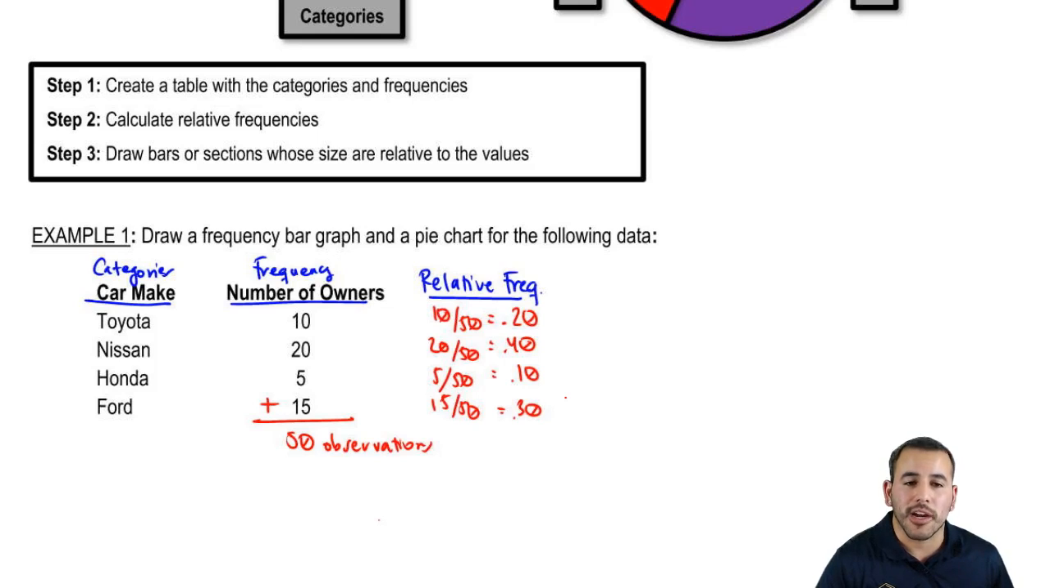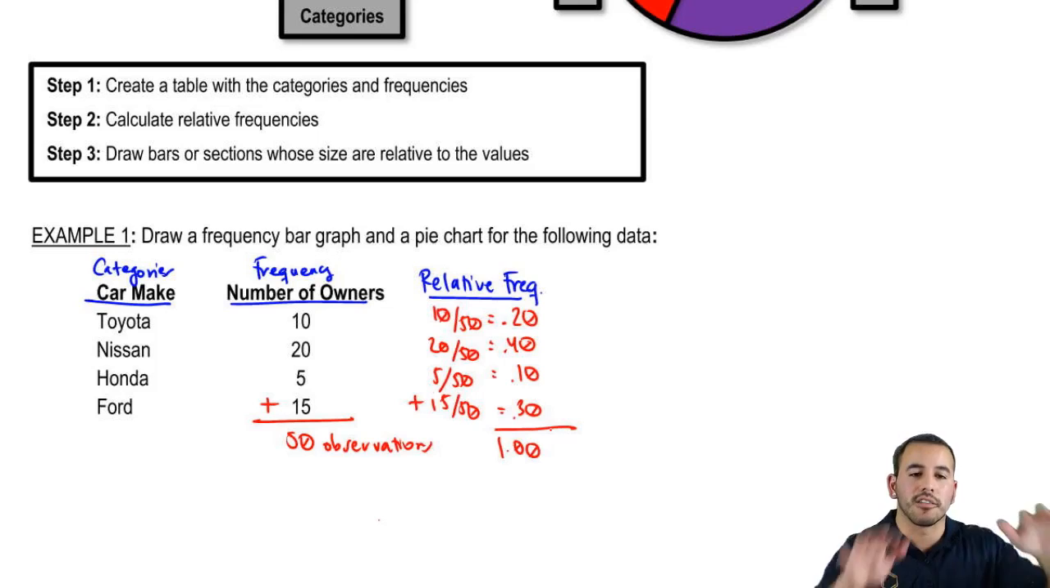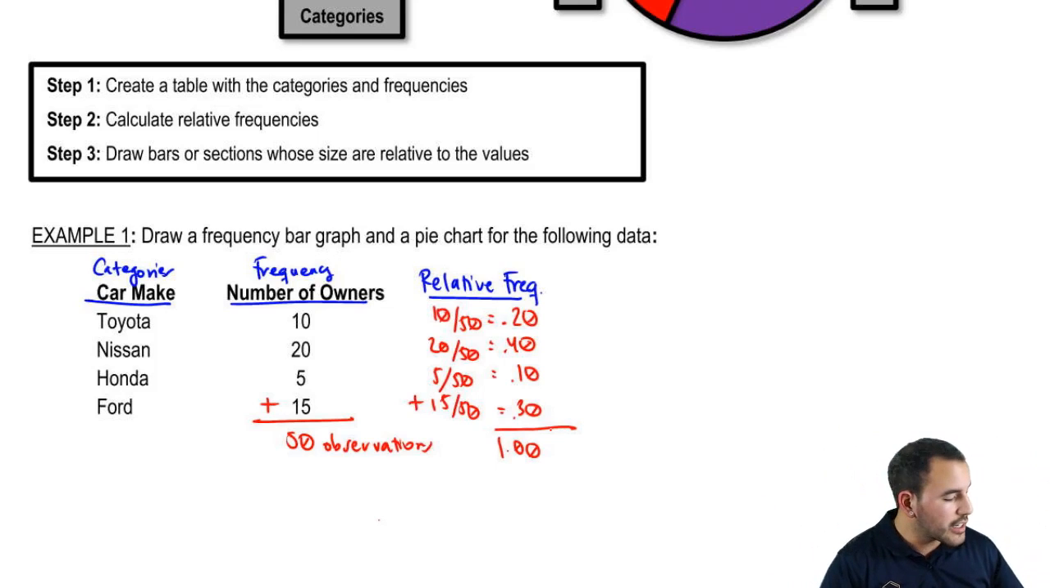They should add up to 100%, right? Or 1. So we can go ahead and check that to make sure that's true. And it is. It's 0.2 and 0.4 is 0.6. Add 0.10, that's 0.7. And add another 0.3, that's 1.0. Or essentially 100% of our total sample size. So we're good in that respect.